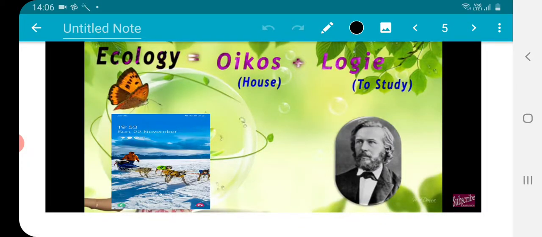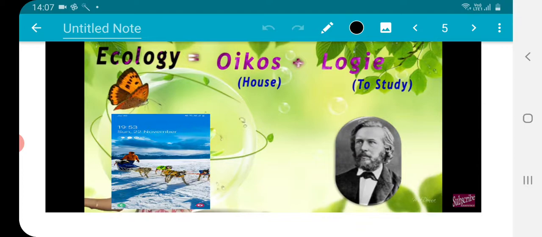Then we talk about ecology. Ecology means ecological balances. It has been taken from two words: house, and ecology meaning to study. Here is one person, a geologist, who has given its study. You have to recognize this picture and tell me the name. It's your homework. It is given in your book also, so that I can know how many of you have read from the book.